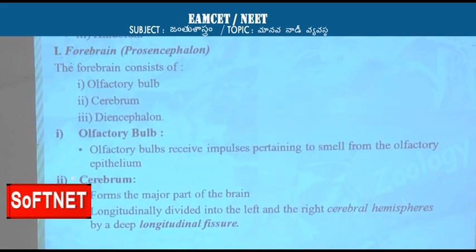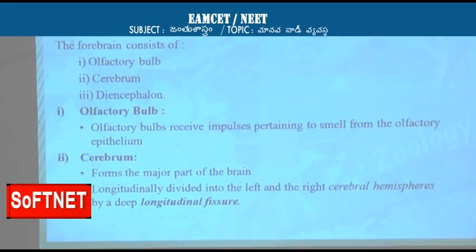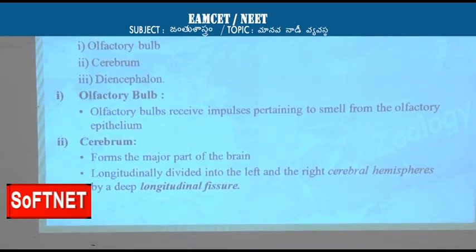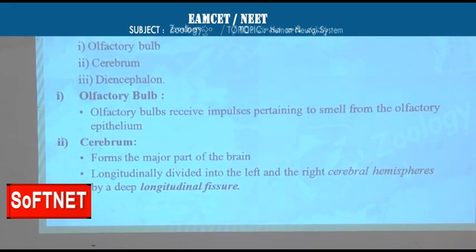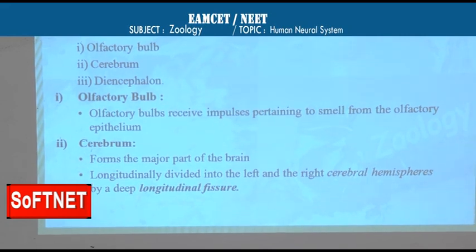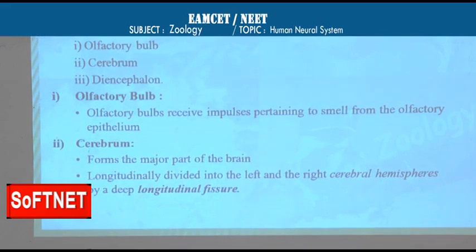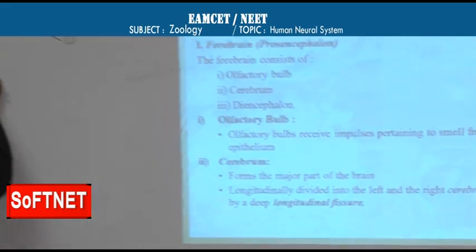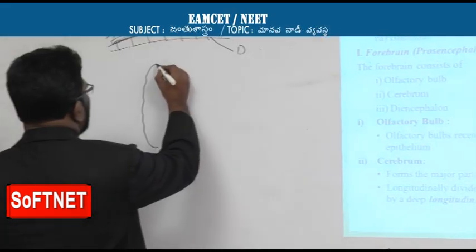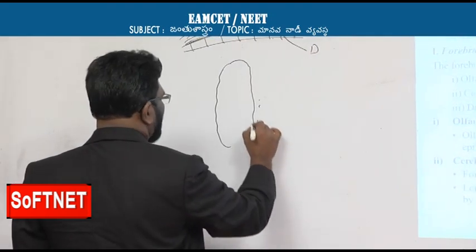Next, come to cerebrum. This is the major part of the brain, and it is divided into 2 halves, cerebral hemispheres, by a longitudinal fissure.